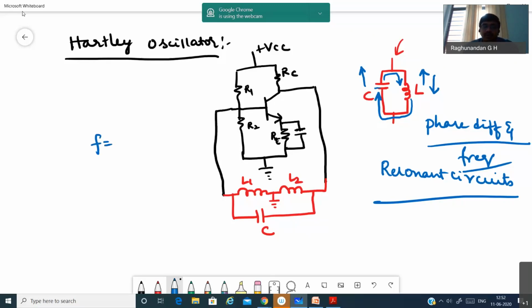Here the formula for the Hartley oscillator is 1 divided by 2 pi root LC. For L1 and L2, we have the formula. Actually, it is L equivalent. L equivalent is equal to L1 plus L2.